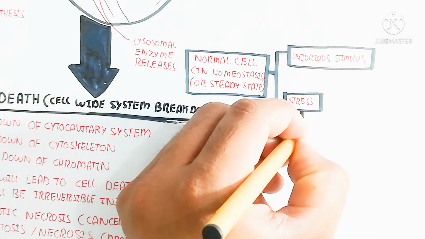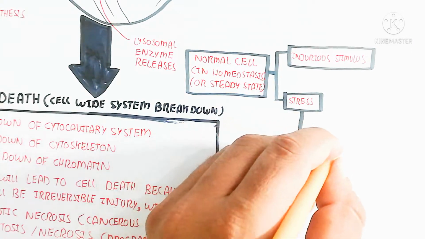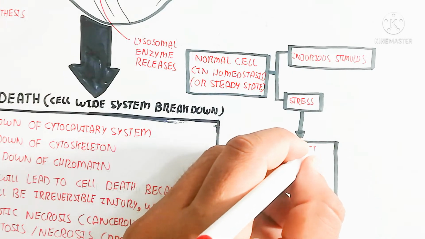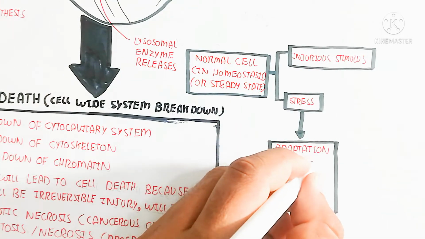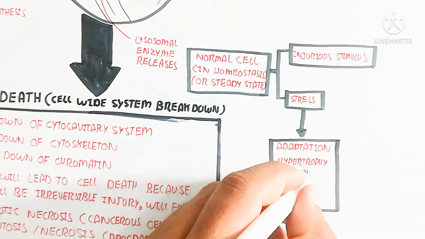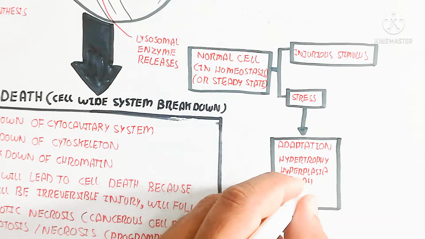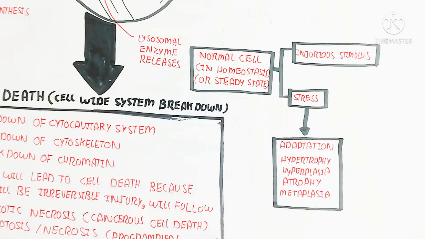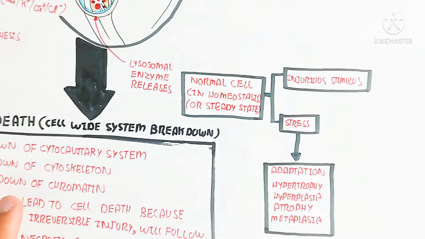This is known as the injurious stimulus or stress, due to reactive oxygen species and other inflammatory mediators, and this will lead to stress, and this stress will lead to adaptation. Basically stress will lead to adaptation: hypertrophy, hyperplasia, atrophy, and metaplasia.